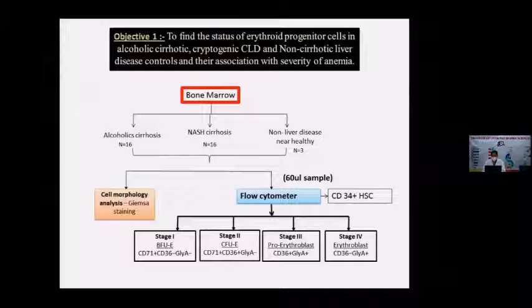According to my objective 1, I took bone marrow samples from the alcoholic cirrhotic, NASH cirrhosis, and the healthy non-liver disease control. From the bone marrow, I took 60 microliters of the sample and did flow cytometry to check the stages of erythropoiesis, and also estimated the CD34 hematopoietic stem cell level in the bone marrow.